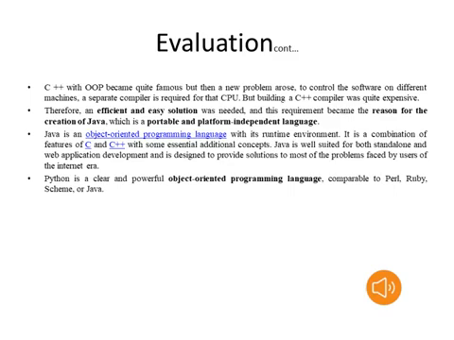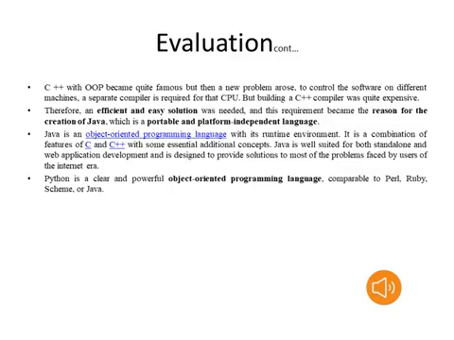Coming to Python, actually Python is a clear and powerful object oriented programming language, compared to Perl, Ruby, Scheme or Java. That is the main advantage of Python.